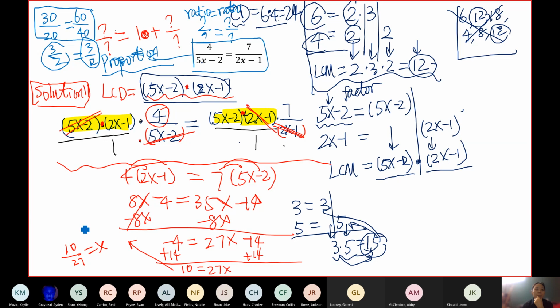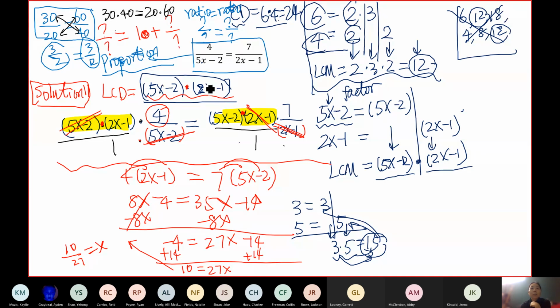Does anybody know? Property of proportion. No? Cross products are always equal. So for example, 30 times 40, that's 1200. 12 times 60, that's also 1200. So when you do cross products in the proportion, they should always be equal to each other. So that's a property of proportion.